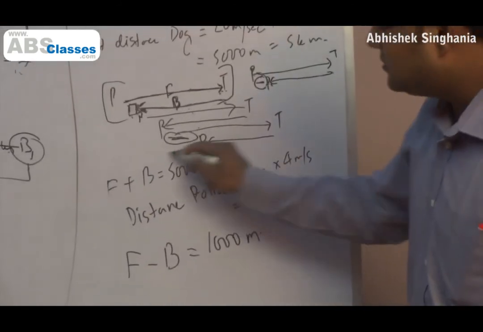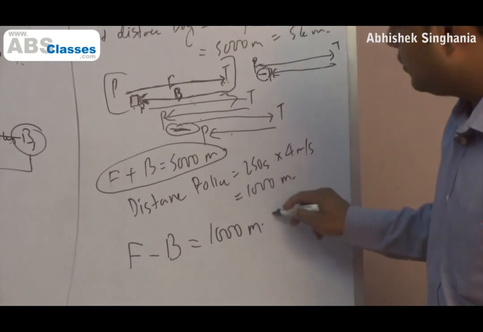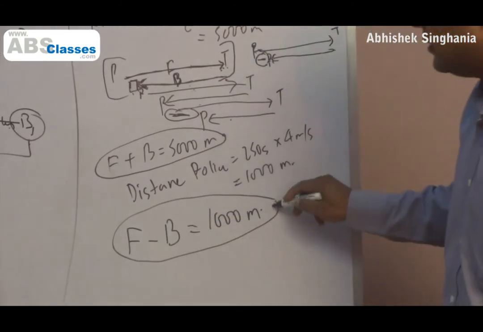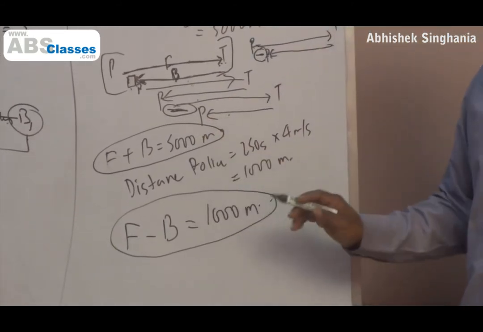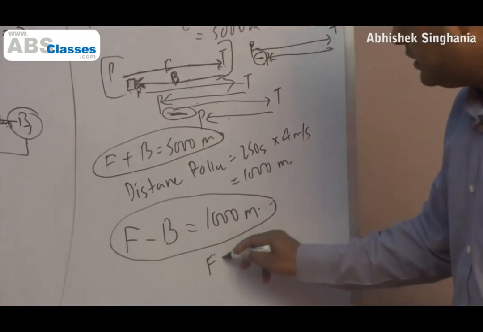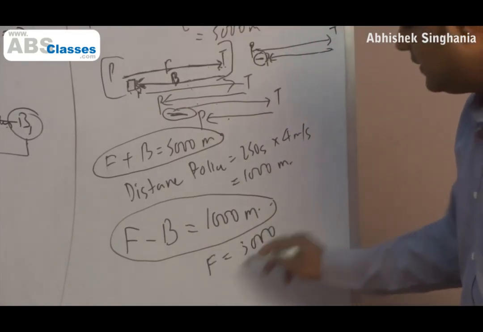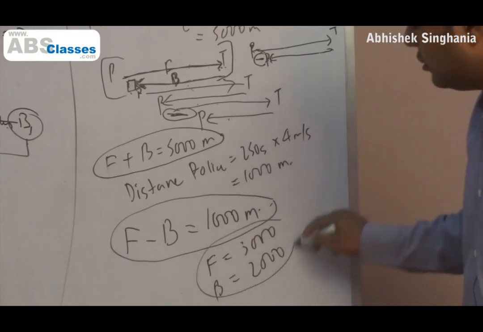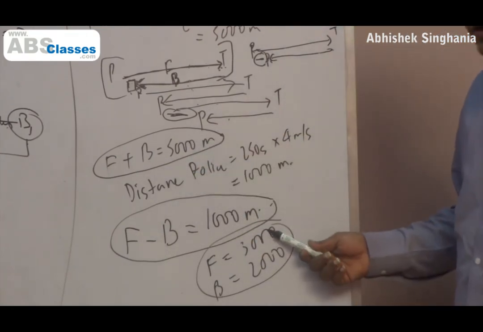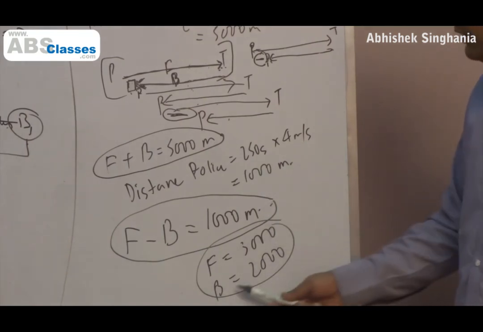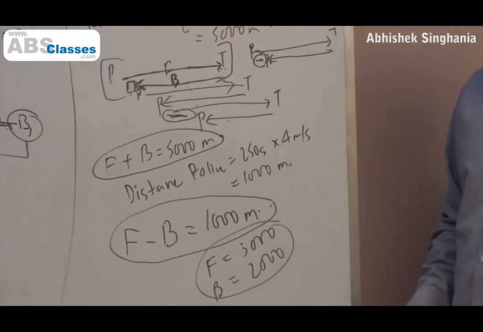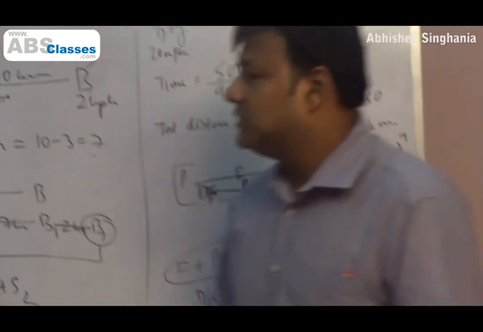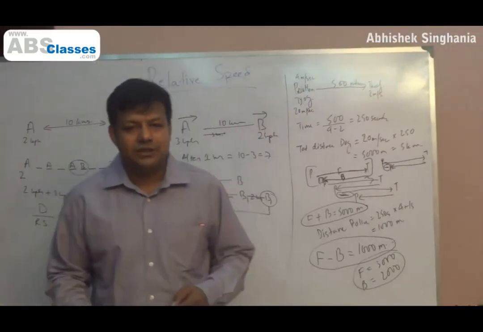So forward plus backward is 5000 meters. Forward minus backward is 1000 meters. Using the two equations, we can solve and get our answer. So forward will be 3000 meters and backward will be 2000 meters. Total distance run by the dog in the forward direction is 3000 meters. Total distance run by the dog in the backward direction is 2000 meters. Alright? Okay. So this is what we do with relative speed. We will move on to other sessions now. Thank you.